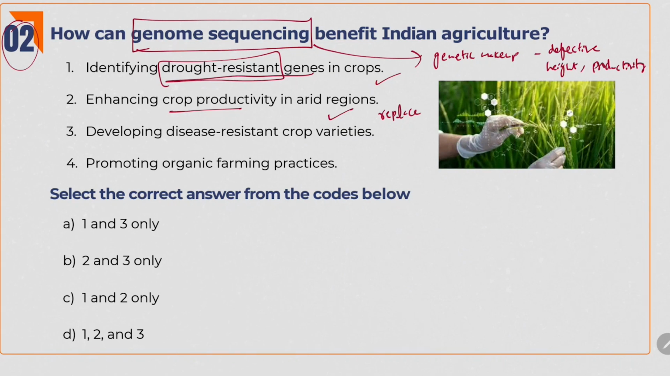Developing disease-resistant crop varieties. This is so much important. If we understand which genes are responsible for a particular disease, we can replace those genes and develop disease-resistant varieties. So this is also a right one. Coming to the fourth option, promote organic farming practices. Genome sequencing has nothing to do with organic farming or chemical farming. If we don't use chemical fertilizers and stick to organic things, then it is called organic farming. It is not at all related to genes. So the answer is 1, 2 and 3.